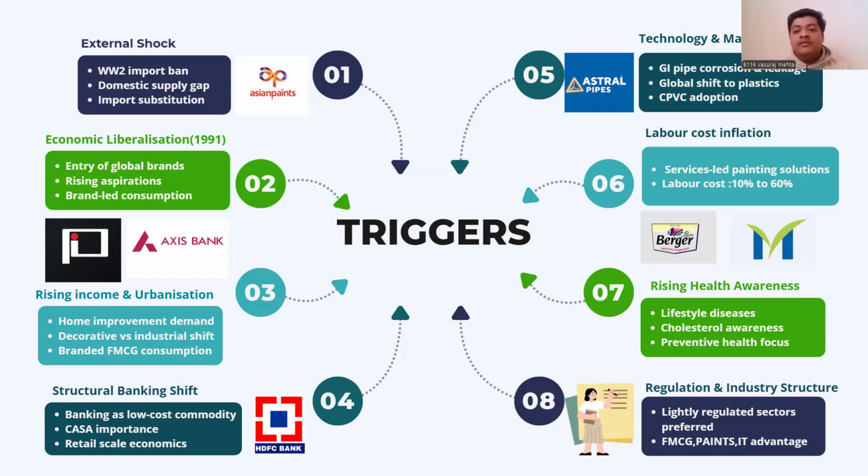On the top right, you can see the technological and material evolution. There is a shift from GI pipes to CPVC, which helped a company like Astral to become a dominant player in that segment. On a human level, rising awareness about health and lifestyle creates an entire new market in preventive care, which helped Marico's premium edible oil Saffola to become the dominant market leader in that segment. Finally, regulation and industrial structure become the ultimate trigger for business. Businesses often have a greater advantage in lightly regulated sectors such as FMCG and the paint industry.